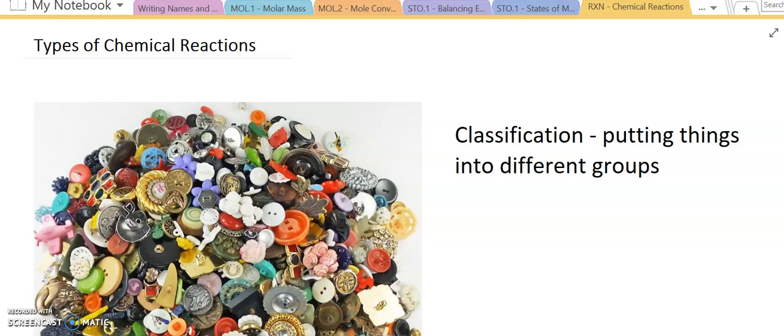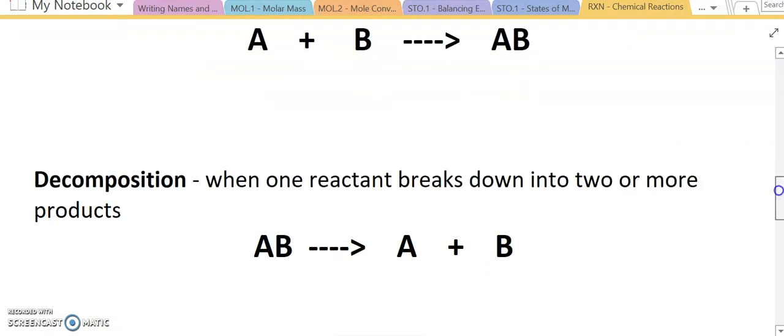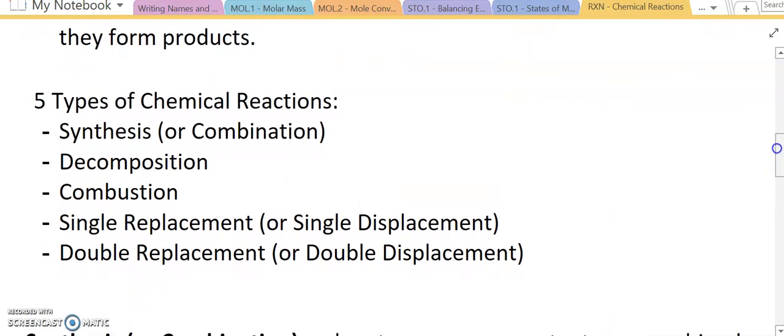So when we classify chemical reactions, you're going to see some differences from one source to another, and it doesn't mean somebody is right and somebody is wrong. They might just be using a different characteristic. One of the more common ways of classifying chemical reactions is to classify them into 5 groups: synthesis, which is sometimes known as combination, decomposition, combustion, single replacement, which is sometimes called single displacement, and double replacement. And let's take a look at each one of these individually.